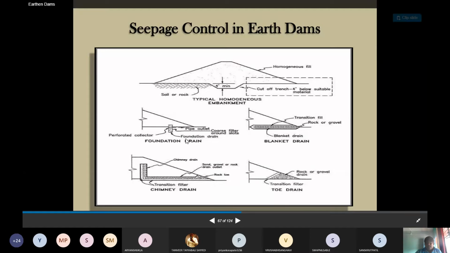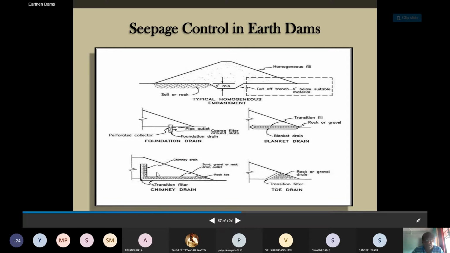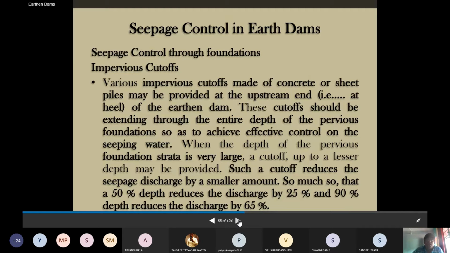See here the foundation drain, that is a cross drain. Then this is a blanket drain. This is a toe drain, where in the provision of different layers, the finer material should be kept at its top, and the coarser material should be kept at its bottom. This is a transition filter. This is a chimney drain. So this way we are providing the filter. For controlling the seepage, filters play the major role.